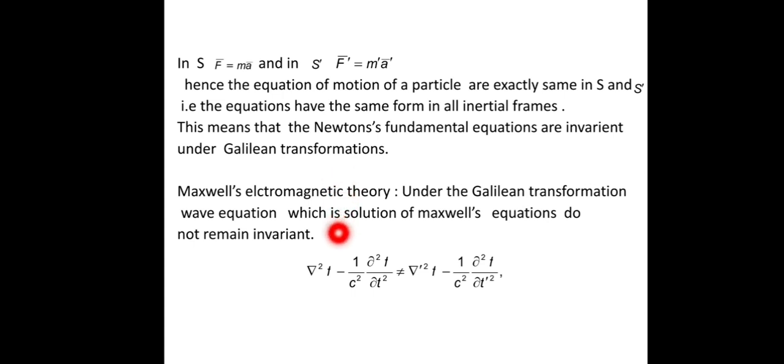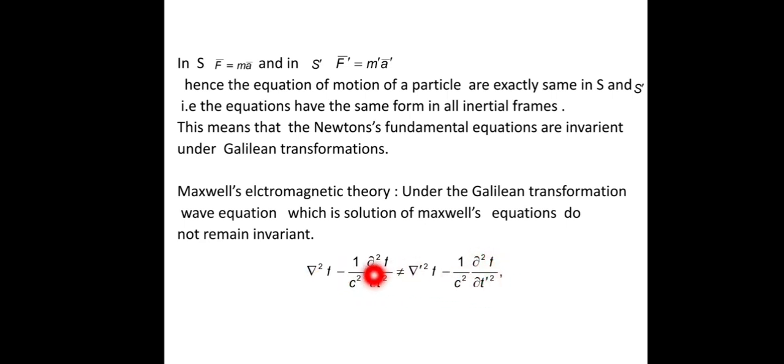But this is not the case in Maxwell's electromagnetic theory. The equations of electromagnetic theory have a solution which is a wave equation, which is not invariant in the Galilean transformation, that is, del square f minus 1 upon c square del square f by del t square is not equal to del dash square f minus 1 upon c square del square f upon del t dash square.